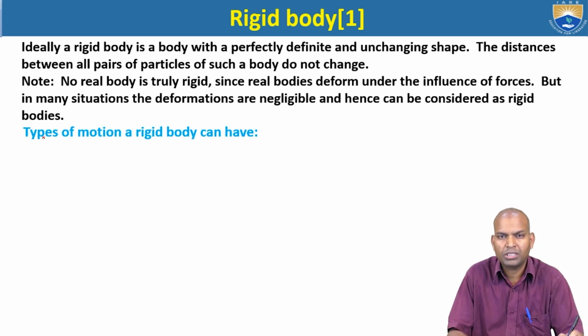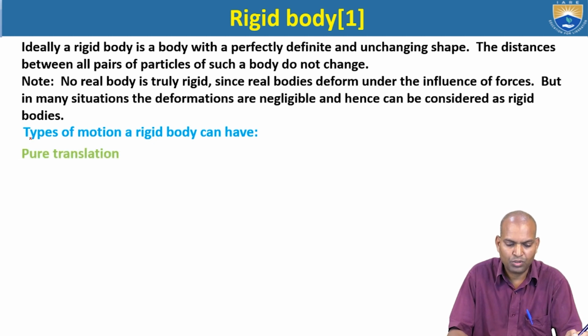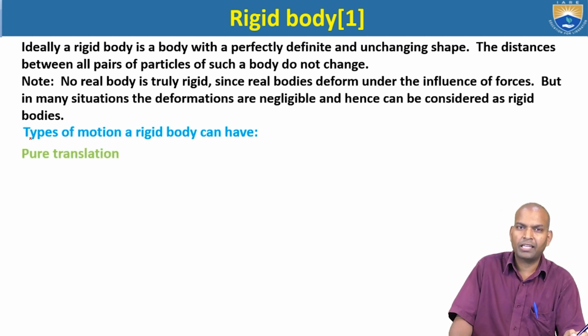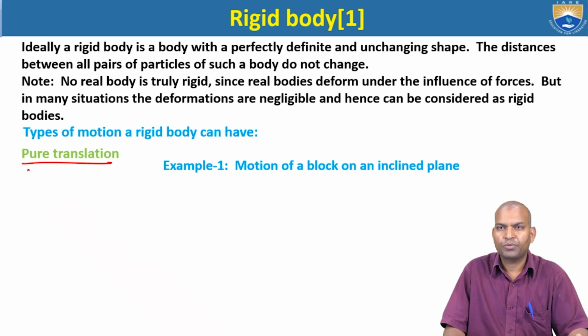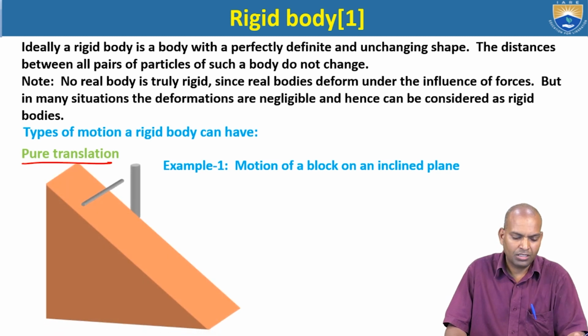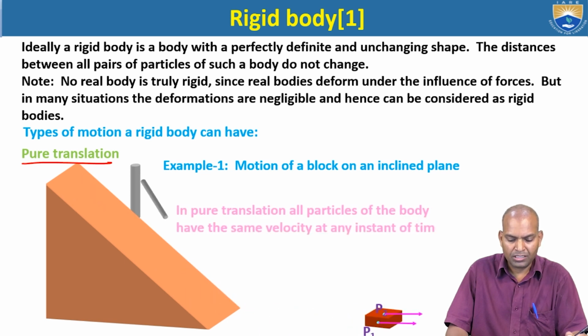Now, the types of motion of a rigid body. A rigid body can have two types of motion: one is pure translation, another is pure rotation. So what is pure translation? Consider the motion of a block on an inclined plane. There are two points, two particles, P1 and P2, whose separation doesn't change.